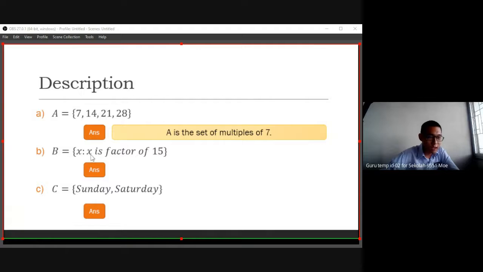So where X is a factor of 15, can we write this in sentences? How do we explain this one? It is not a ratio, Jason, it is a colon, not a double dot. It is given that element X is in set B, whereby X is a factor of 15.